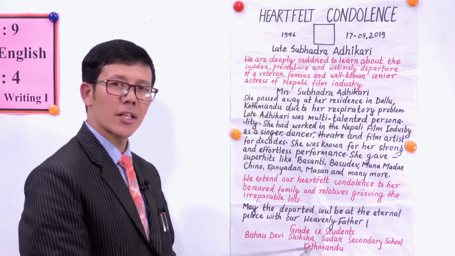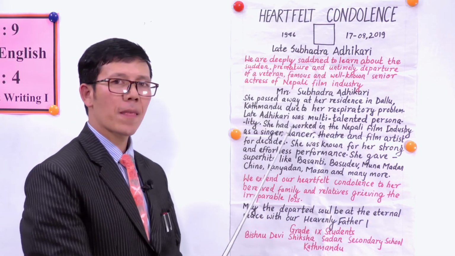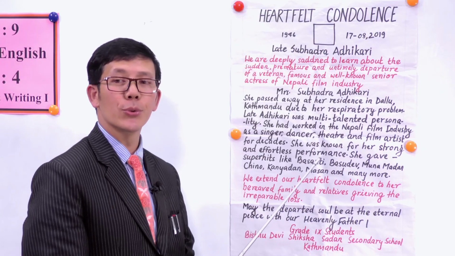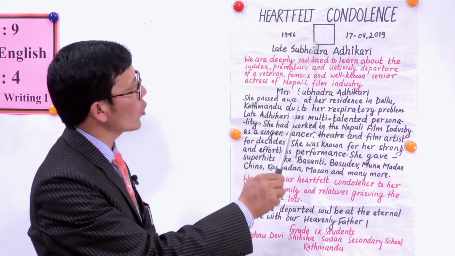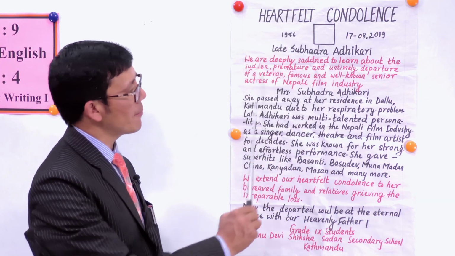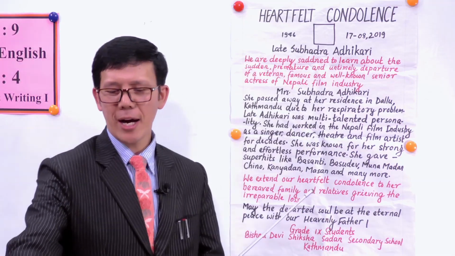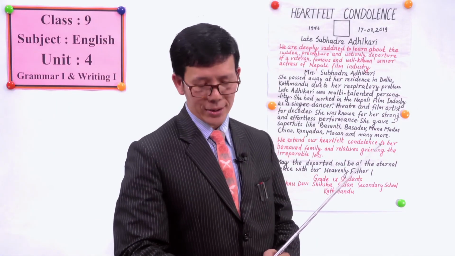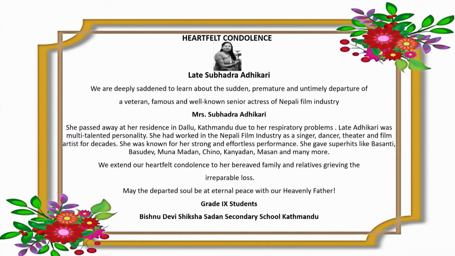This was given in the question. We had to develop this message of condolence on behalf of your school, grade 9, right? I hope you got the way to write the message of condolence. Yes, my dear students. Now, you also can see the same format over there, right? This is what we just discussed, the message.